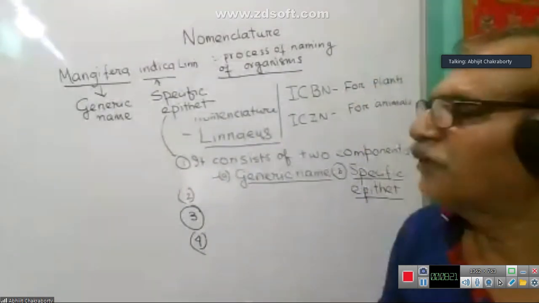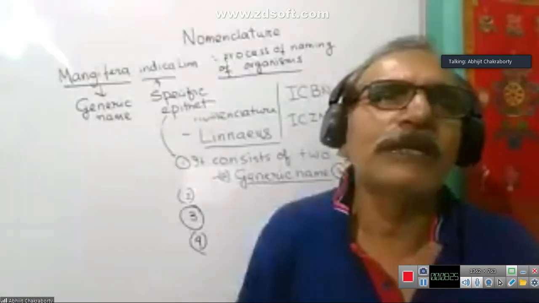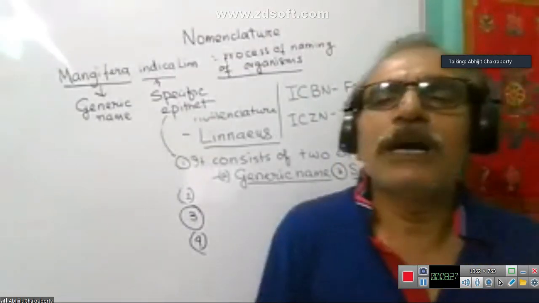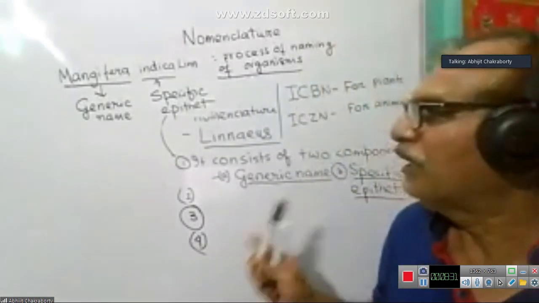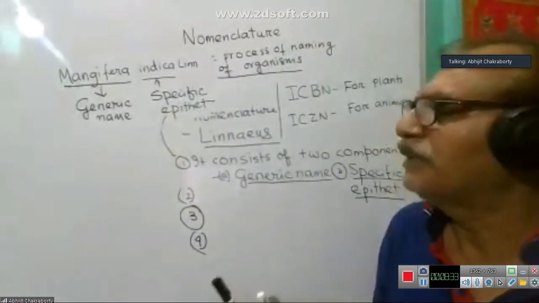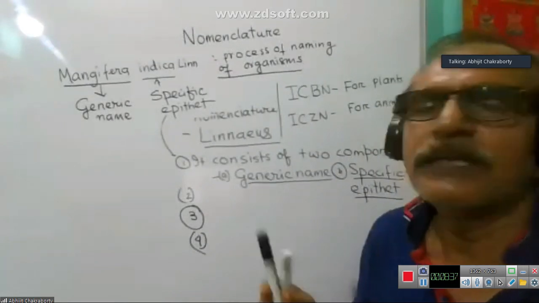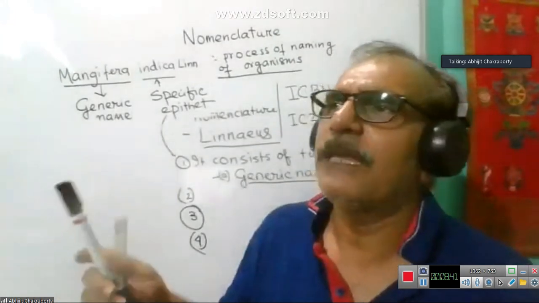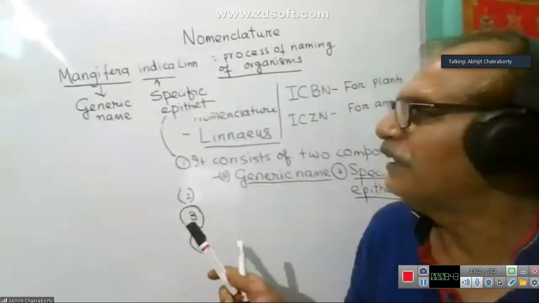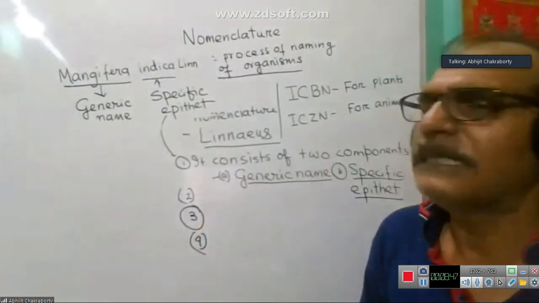Fourth point, what I said: both generic name and specific epithet, that is, the biological name, is required to be written in Latin. Whatever its origin, it may have originated in India or Spain or America, whatever it may be, while providing the name, you give it a Latin name.